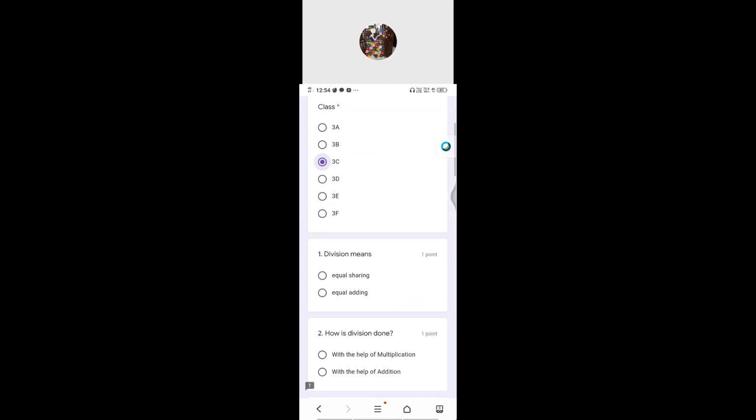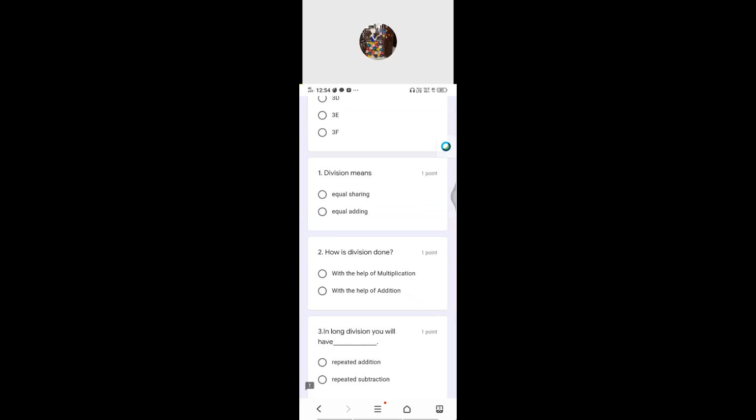Okay. The first one is division means what? So is that equal sharing or equal adding? So we know what division refers to. You know well. So choose which one is the correct one. The second one, how is division done? With the help of multiplication, with the help of addition. You know that one, what all come under the fact families. So based on that, you can give the answer for that one.